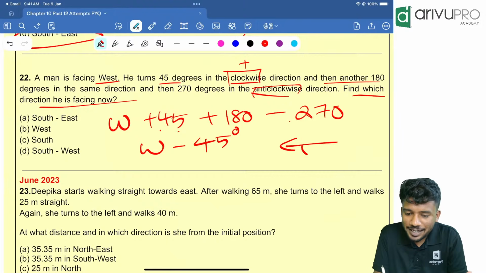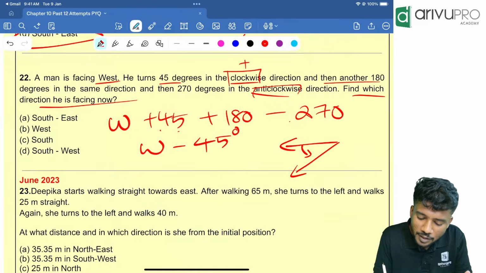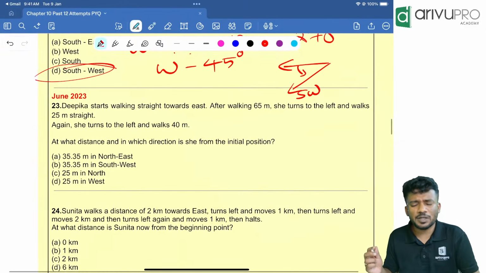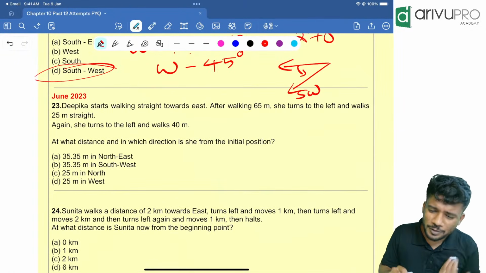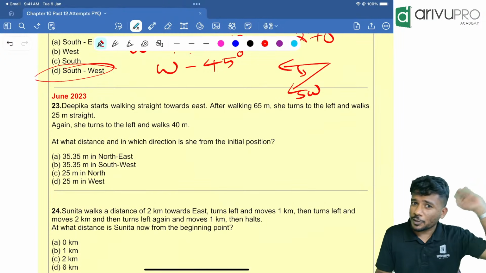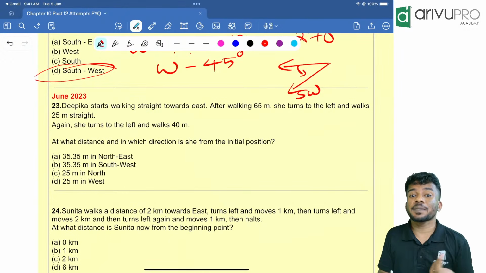He should move towards down direction. And the answer is what? Southwest. We already solved the question. Repeated question. That's why I'm telling you now. One or the other attempt, one or the other question will get repeated. So solve this PYQ. I'm pretty sure you will get 2 or more questions from a chapter itself.